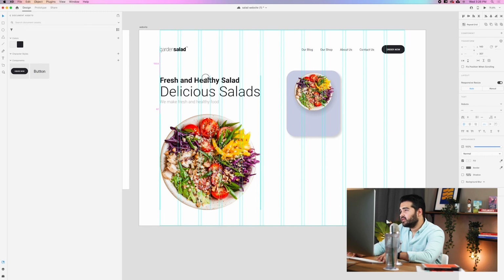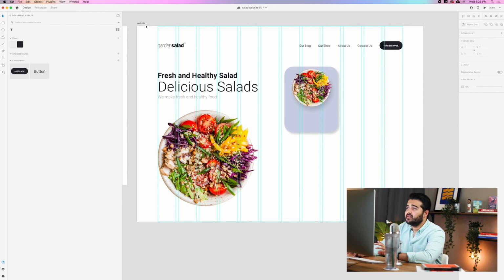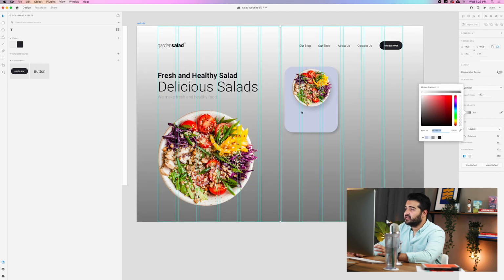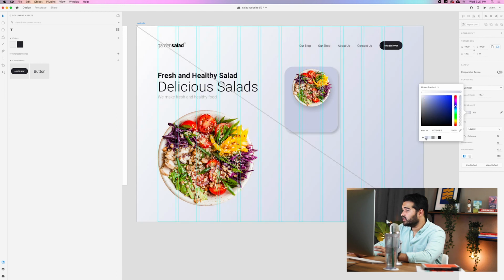Move this around like that. And I'm gonna take the website, click it, and change the fill color to linear gradient. I'm gonna move the pointer of the linear gradient from the top to the side. Selecting this color that I have right here, I'm gonna change it to the dark gray, and in the top one, I think I'm gonna change it to the light gray. I think it looks really nice like that.